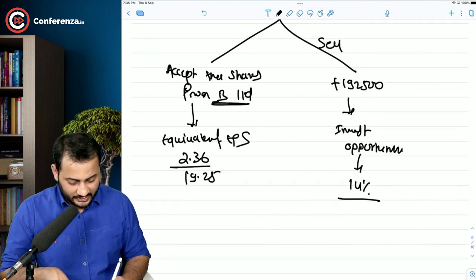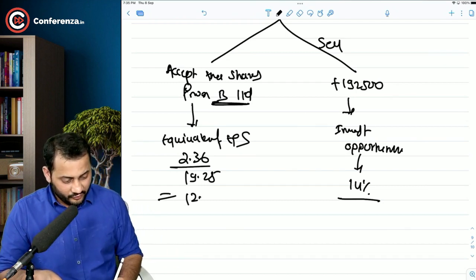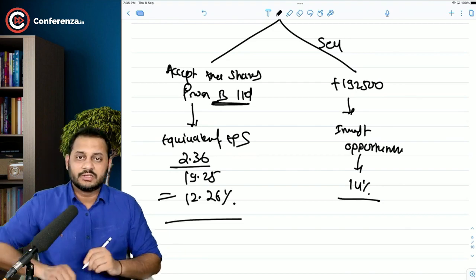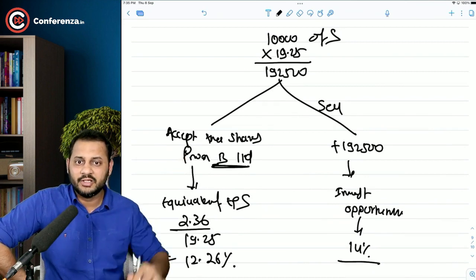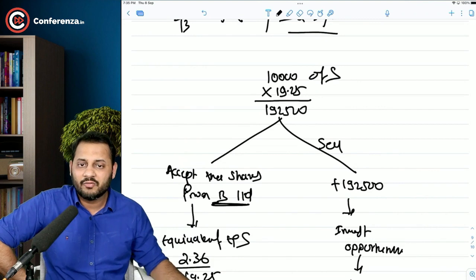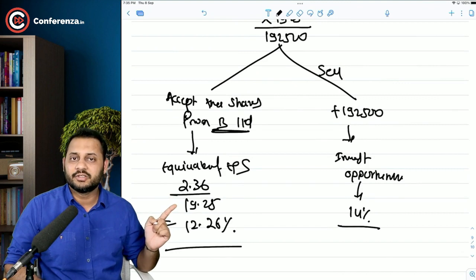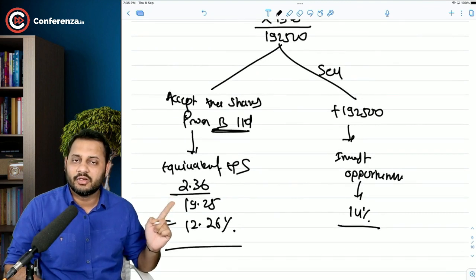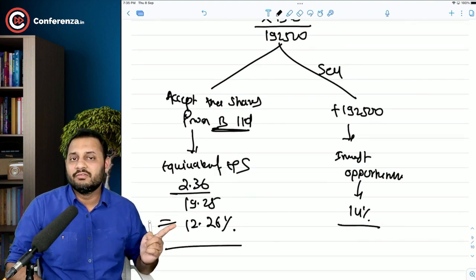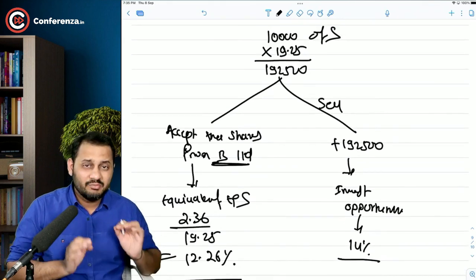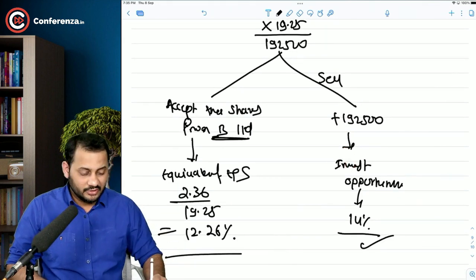So practically speaking, if we calculate 2.36 divided by 19.25, the rate of return in this company is only 12.26%. Don't you think, practically speaking, if you accept the shares from B Limited, you will say that this is my investment now, 1,92,500. If I give it here, I'm only getting 2.36 per share, right? On 19.25, I'm getting this much equivalent EPS. So the return on investment is 12.26% here, but the same amount of 1,92,500 can be invested somewhere else where you have the opportunity of 14%.